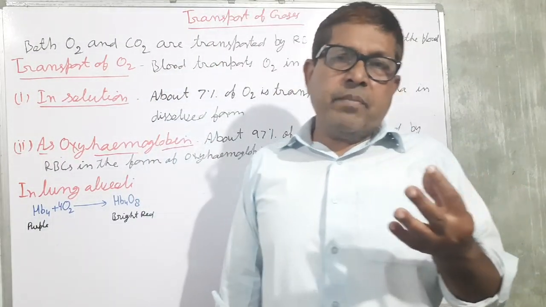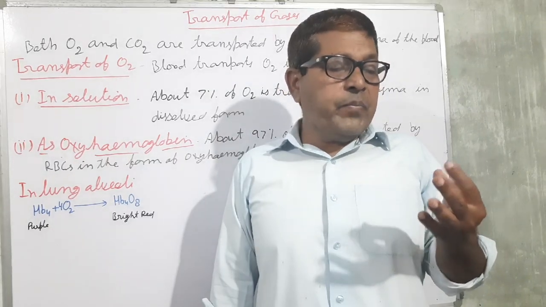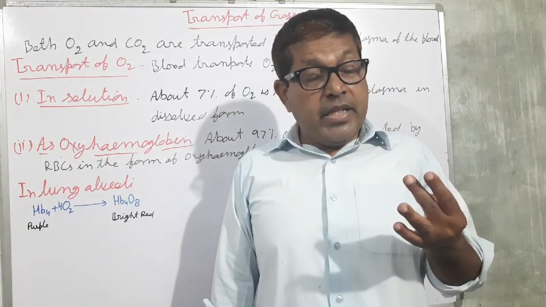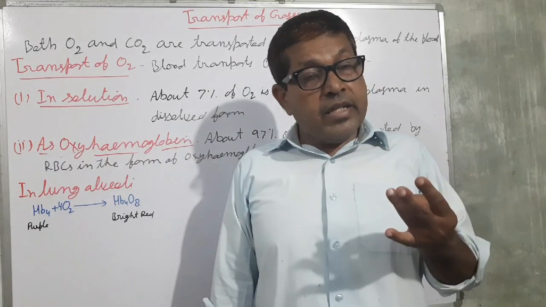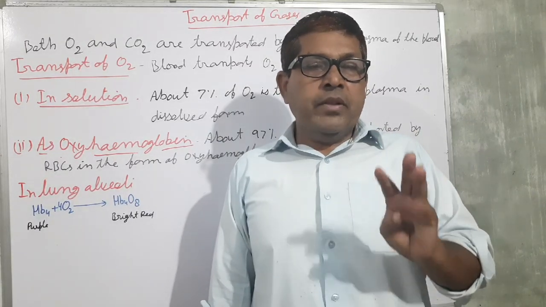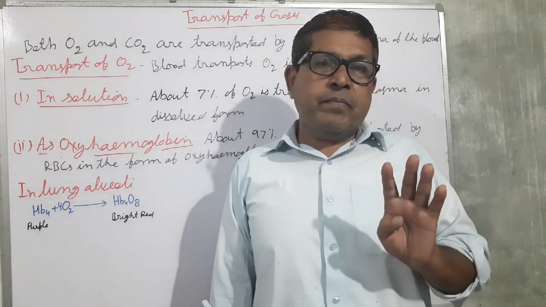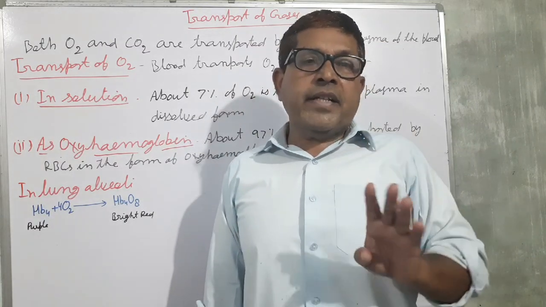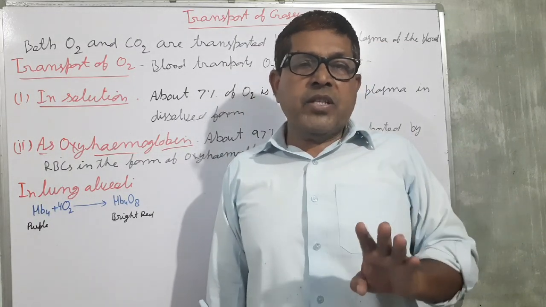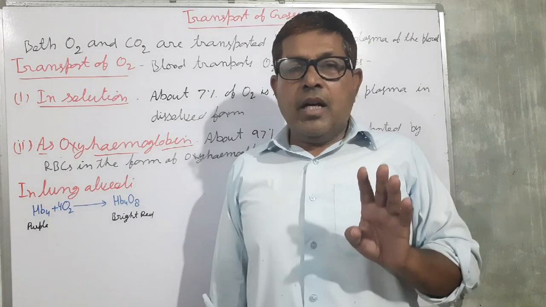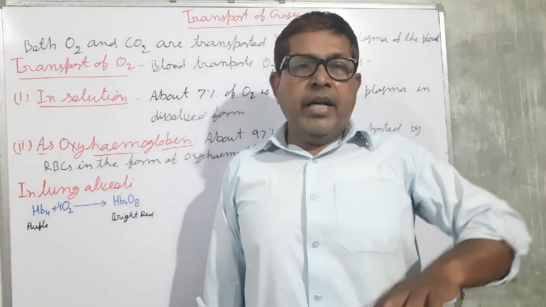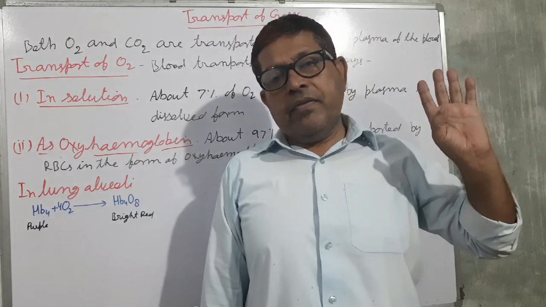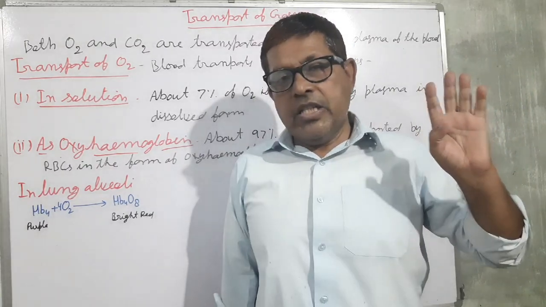One is partial pressure of oxygen, partial pressure of carbon dioxide, hydrogen ion concentration, and temperature. There are four factors which affect the formation of oxyhemoglobin and the dissociation of oxygen and hemoglobin.